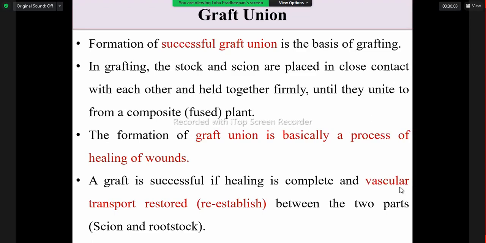The formation of a graft union is the basic process of healing of wounds, because we are making an injury to the rootstock and an injury to the scion, and inserting the scion inside the rootstock. So the two wound portions, cambium, should be joined together. If the union is a success, then it is in a position to develop as a single plant.